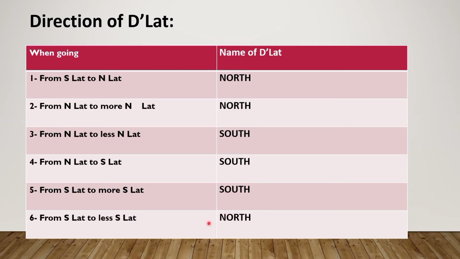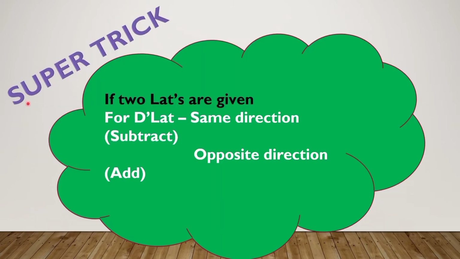These are very simple things which you have to understand, because while solving numericals it is very important. If by mistake you give the direction name wrong, then your answer will be considered wrong. Now a super trick, which I have already told you that I will provide you some super tricks to solve questions.